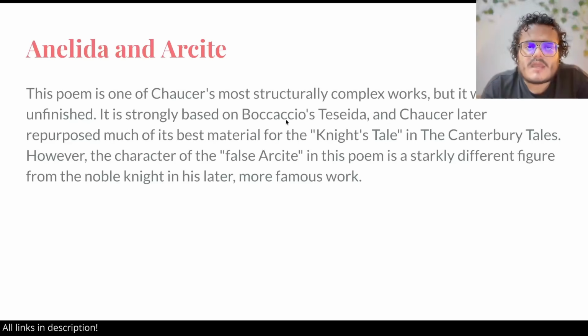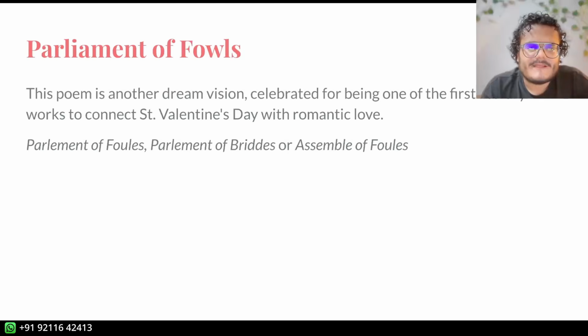It is based on Boccaccio's Teseida, a poem by Boccaccio, the Italian poet. So works which are inspired by Boccaccio or Dante, like House of Fame and this, and Book of the Duchess, are part of the matter of Italy, things that he learned from Italy. Works which are inspired by romances, which are a French genre, are the matter of France. Eventually, we also have the matter of England, which is going to be the Canterbury Tales primarily.